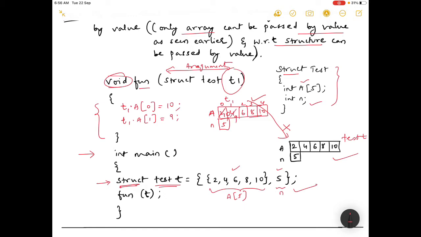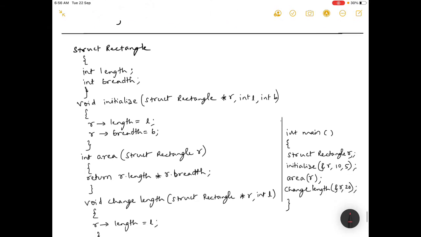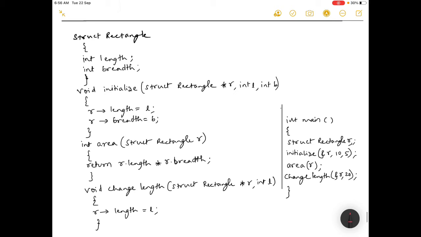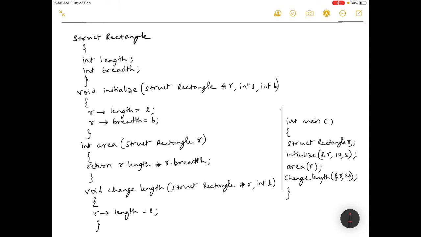So this becomes 9. So like this you go on changing. Okay, this is how you actually pass a complete array by value. Fine. So I hope this example's objective has been completed, and next we will see a very important example